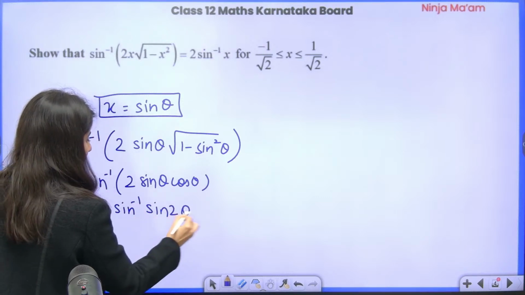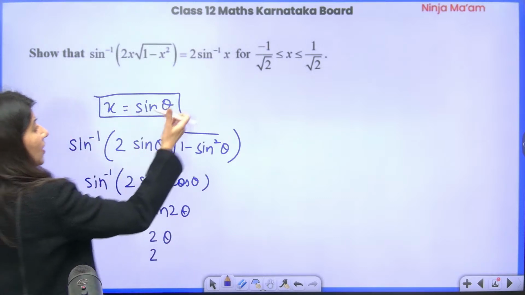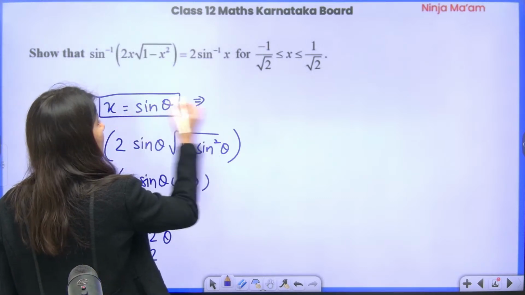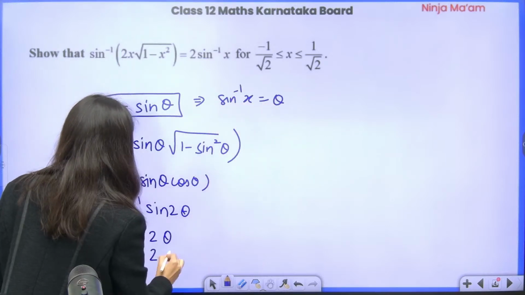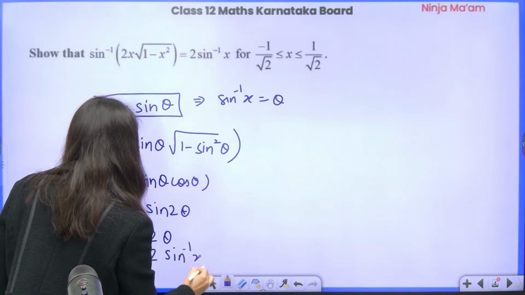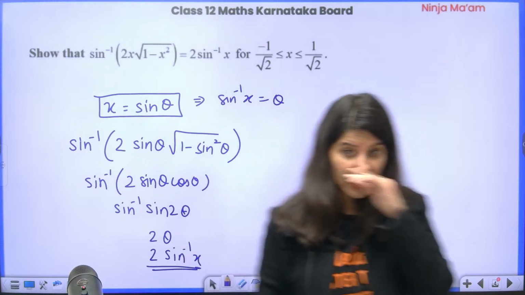Sine inverse sine 2 theta is going to be just 2 theta, and theta from here we can say that theta is nothing but sine inverse x. So the answer is 2 sine inverse x, since theta is sine inverse x.